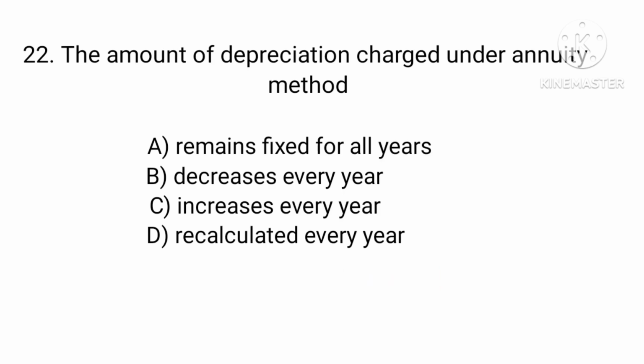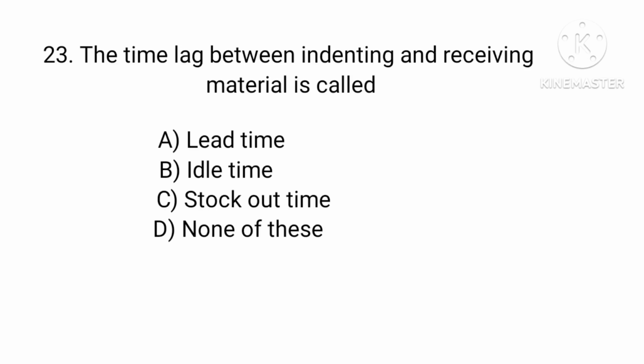Question. The amount of depreciation charged under annuity method: option A, remains fixed for all years; option B, decreases every year; option C, increases every year; option D, recalculated every year. Answer: option A, remains fixed for all years.